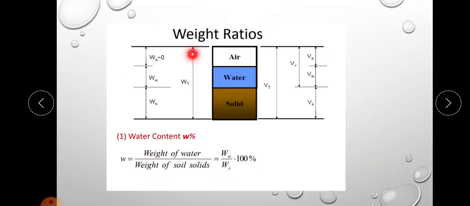Next we can discuss one weight relationship, the weight ratio, that is water content. The left side represents weight. Water content is represented by small letter w. Water content is the ratio of weight of water to weight of solids. This is one of the important weight ratios.